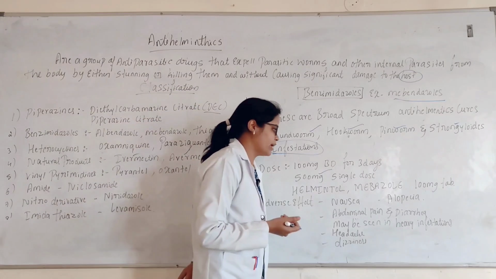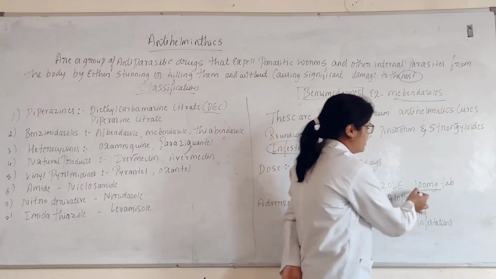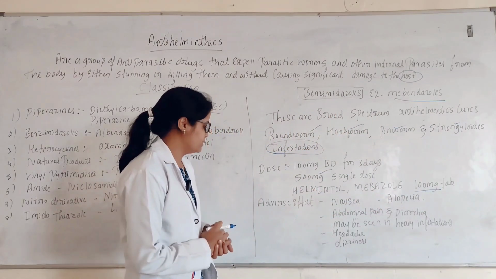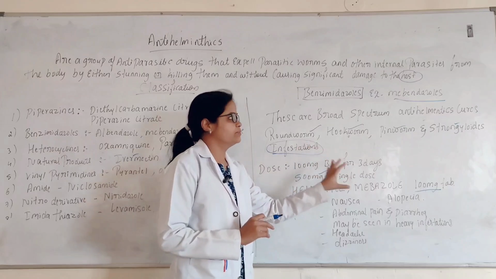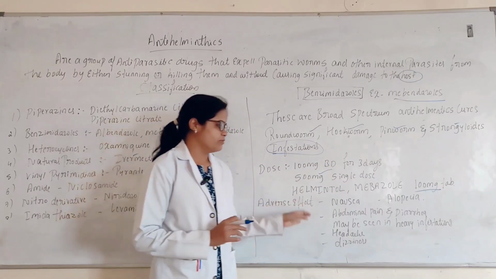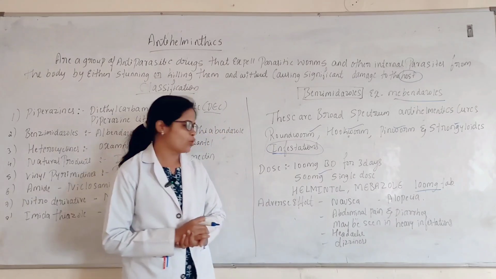Helmintol and mebendazole are administered as 100 mg tablets, and these two drugs are present in the form of tablets. Now the adverse effects of mebendazole. The most common adverse effects are nausea and vomiting.